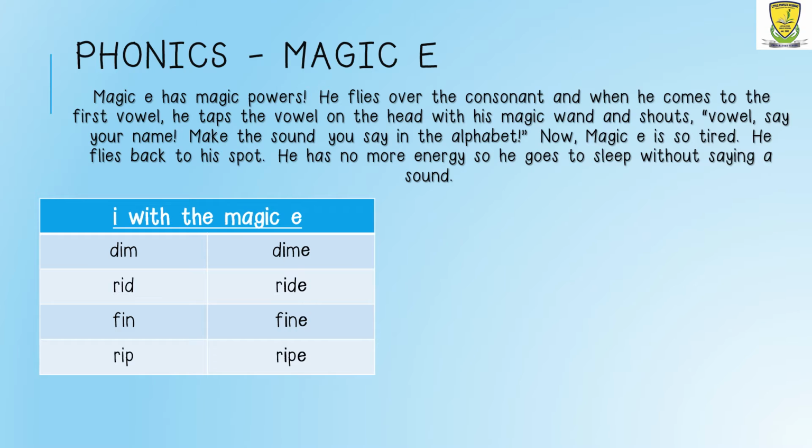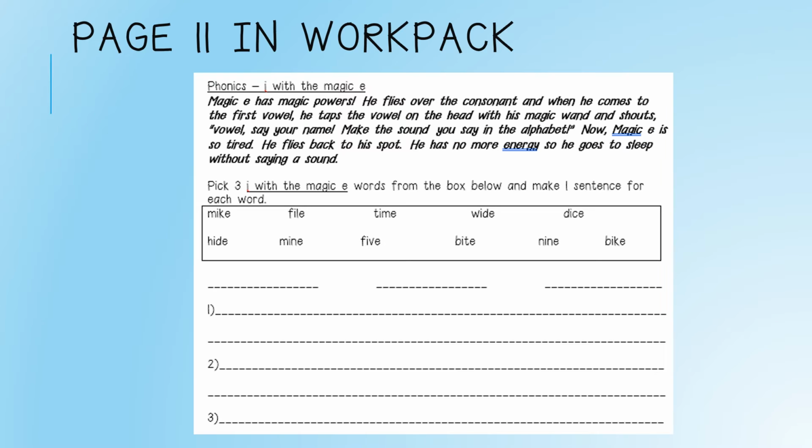Rip. If we add a magic E at the end of that word, the I becomes an I. Try saying that word on your own. R-I-P, ripe. Well done, learners. Turn to page 11 in your workpack.